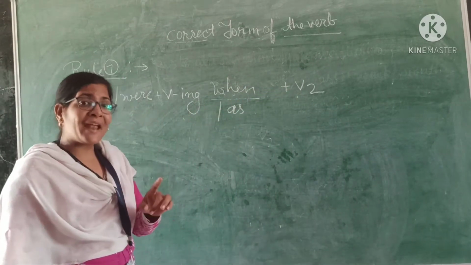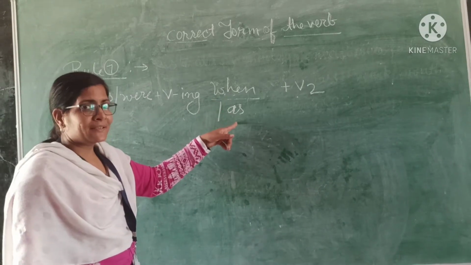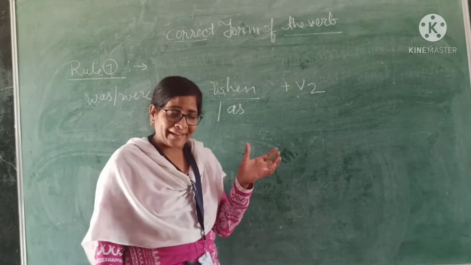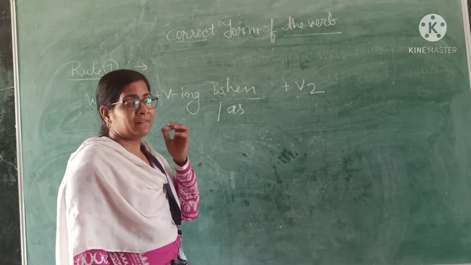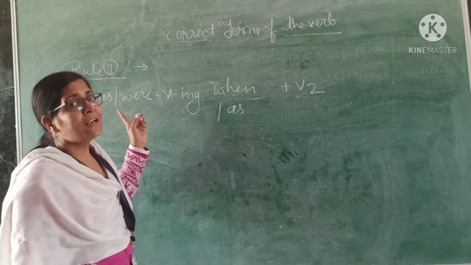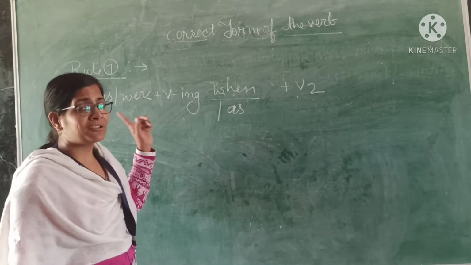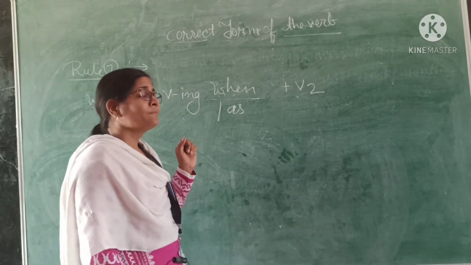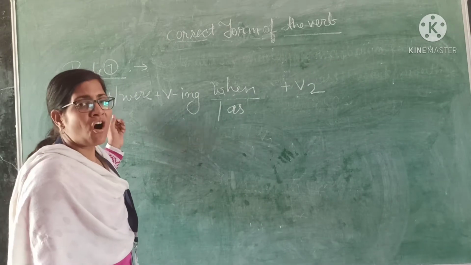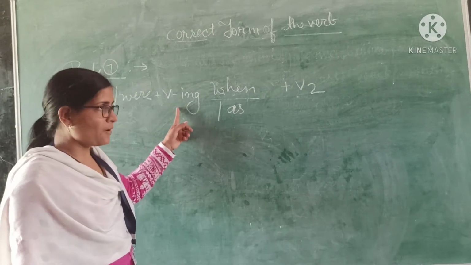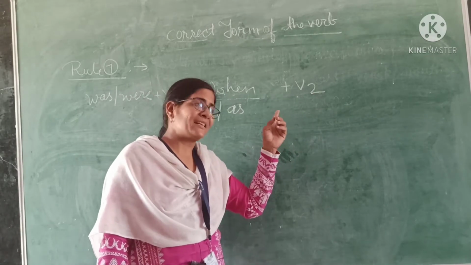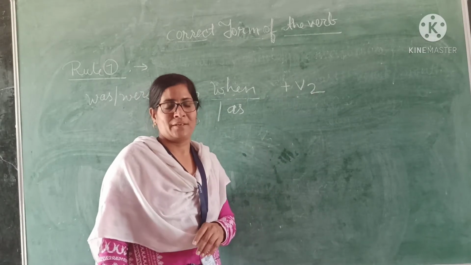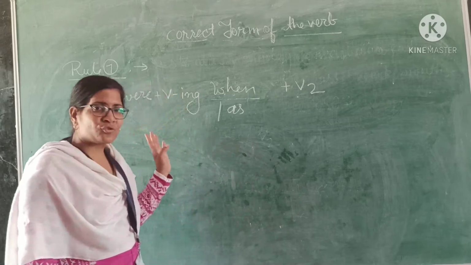If there is when or as as a connective word, and there are two sentences, then in one sentence you will fill past continuous tense. And what does the past continuous tense say? That we have to use was, were plus the verb's ing form, and in the other sentence you have to fill the second form, meaning past indefinite tense will be used here. Got it? Let's do the next rule.